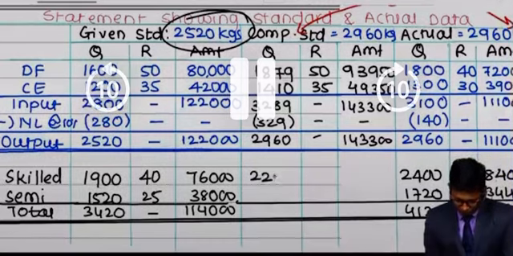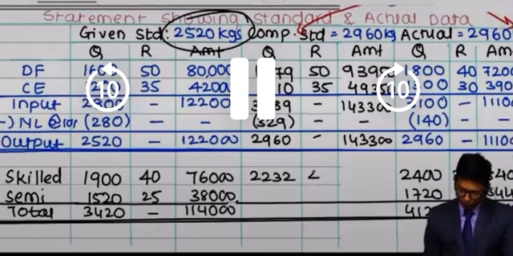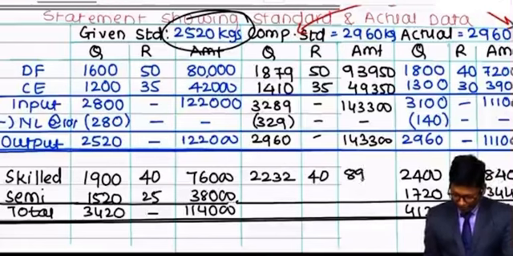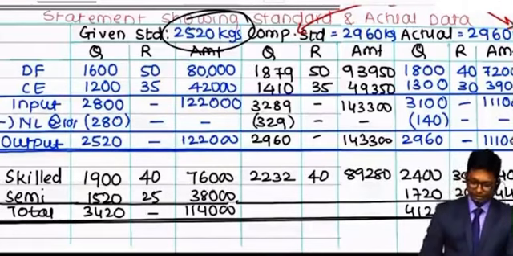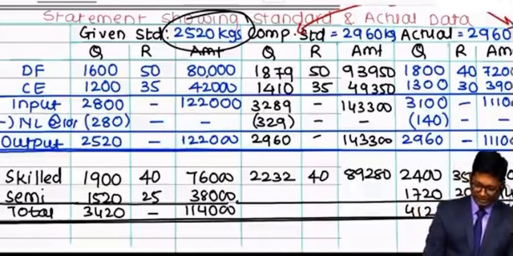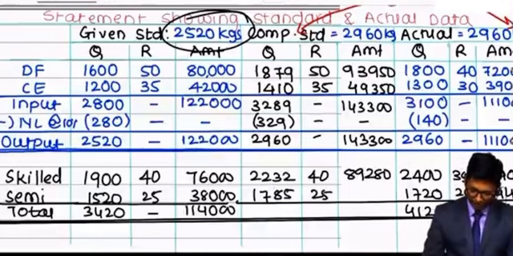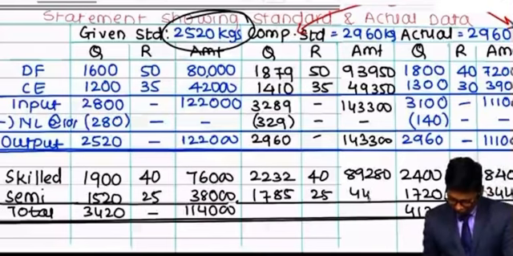It is 2232 at the rate of 40 is 89,280. Then 1520 into comparable standard output 2960 divided by 2520 equals to 1785 at the rate of 25. 1785 at the rate of 25 will give you 44,625.